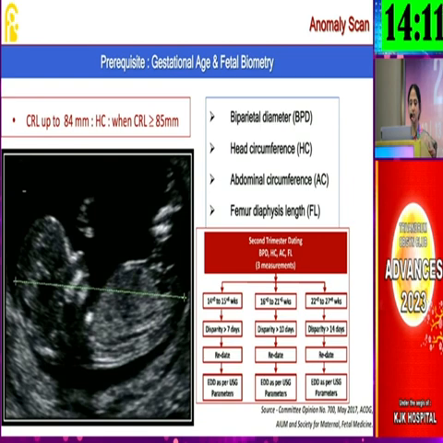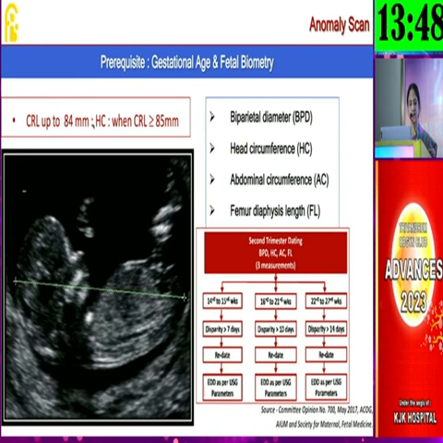Then as we move on, as I said, biometry constitutes one of the important things. In this, the prerequisite for the gestational age determination is CRL. Even if you have not done that, please review previous images and date the pregnancy properly, because in the mid-trimester anomaly scan, one of the important things is that we have to give the biometry properly.